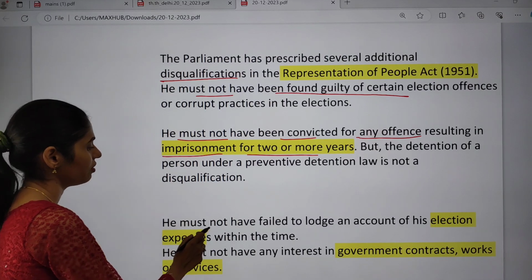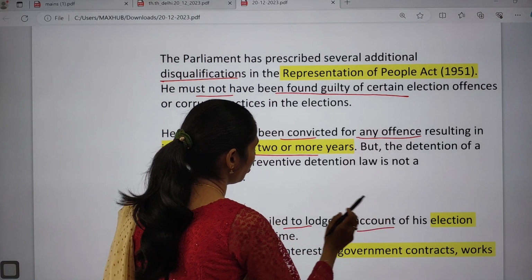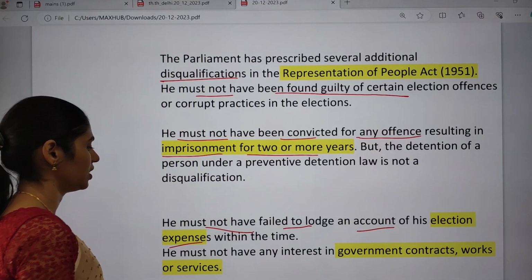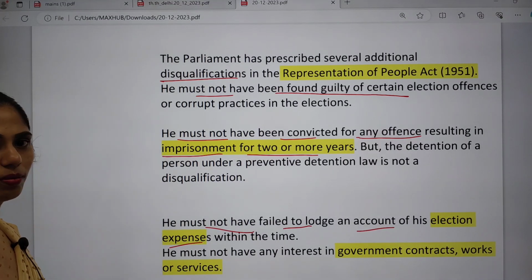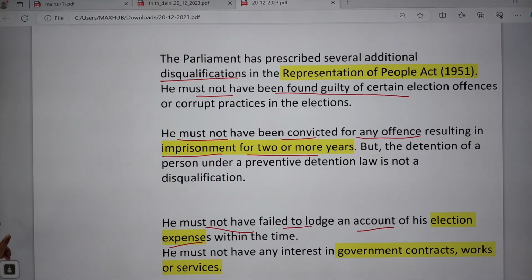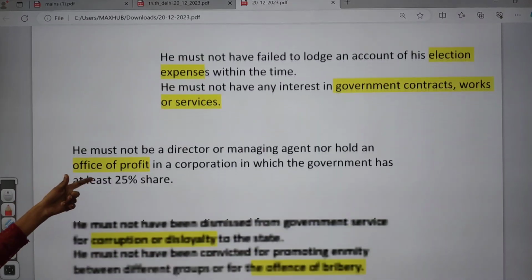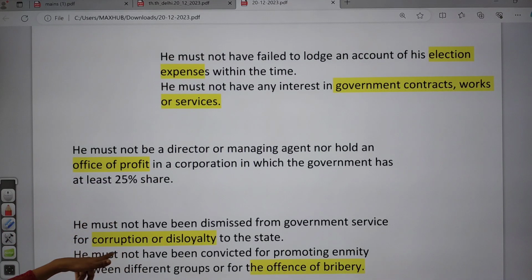He must not fail to lodge an account of his election expenses within time. He must not have an interest in government contracts, works or services. If he has any one of these, he will be disqualified.